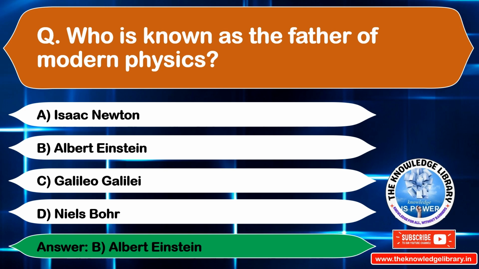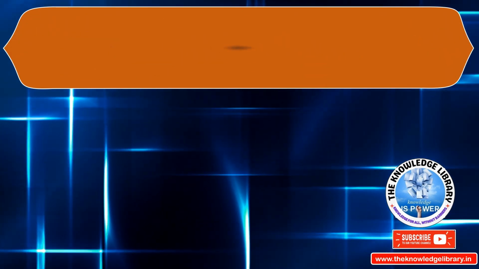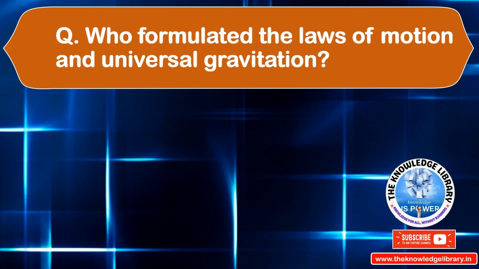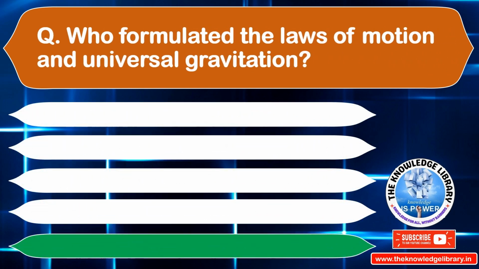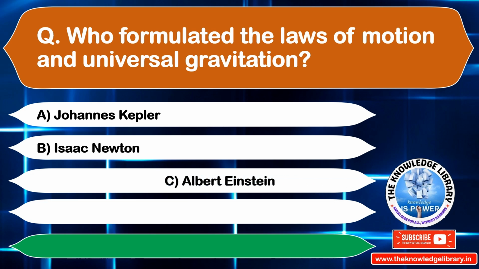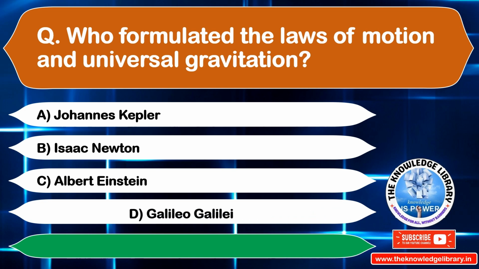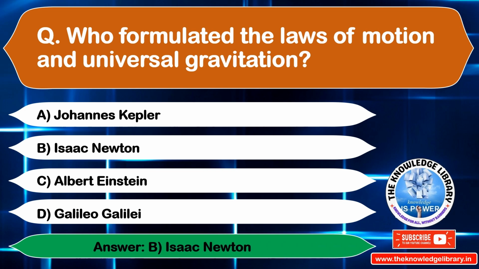Moving to the next question. Who formulated the laws of motion and universal gravitation? Option A, Johannes Kepler. Option B, Isaac Newton. Option C, Albert Einstein. Option D, Galileo Galilei. The correct answer is option B, Isaac Newton. Moving to the next question.